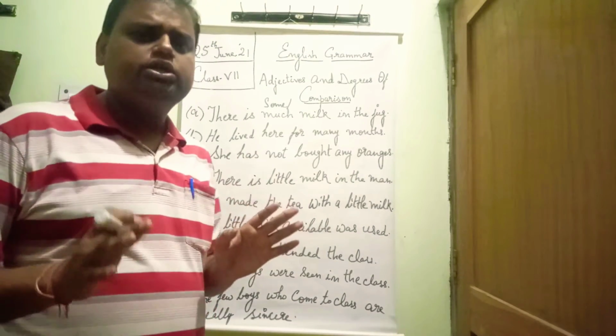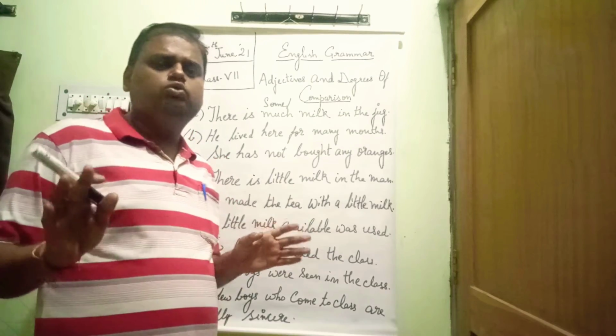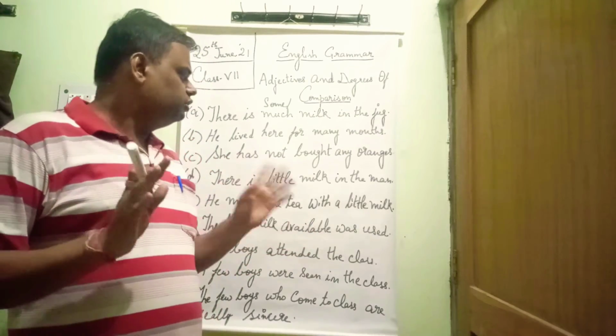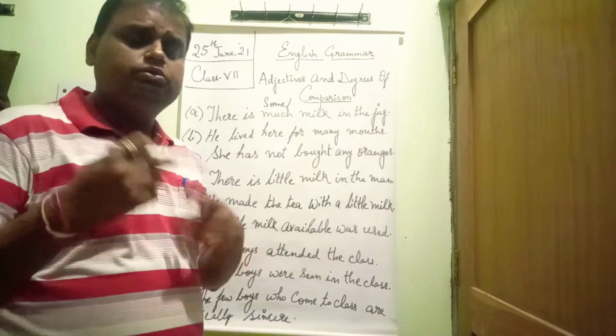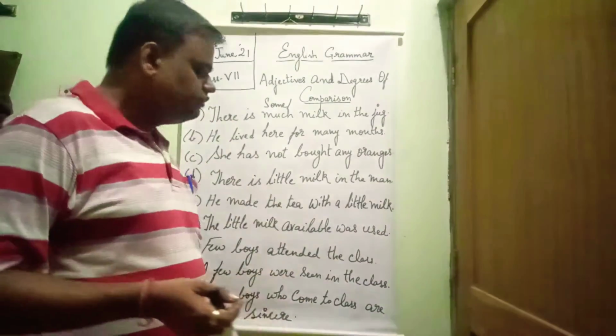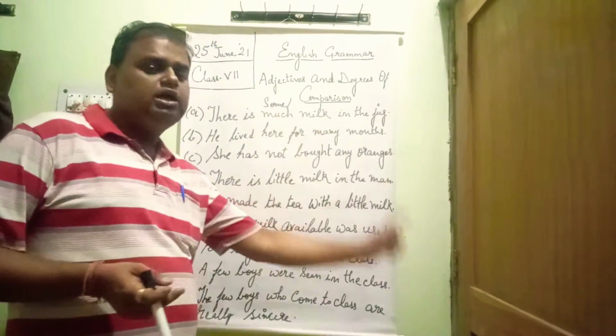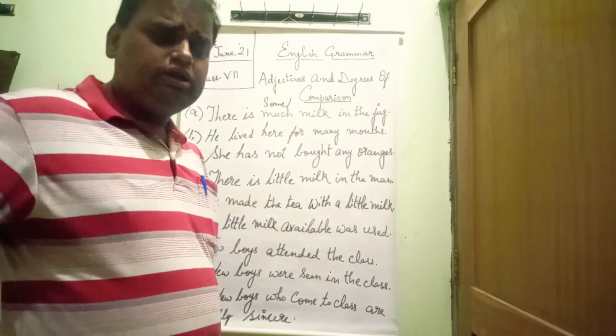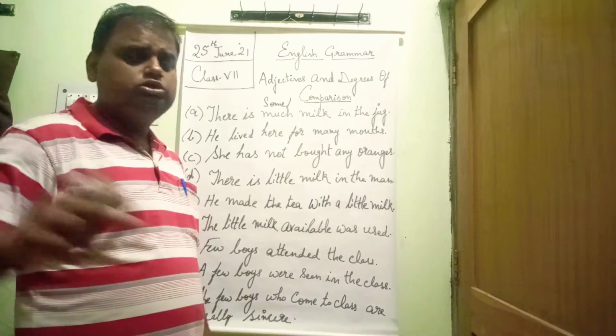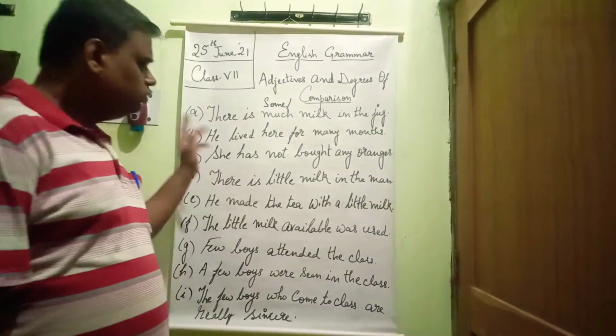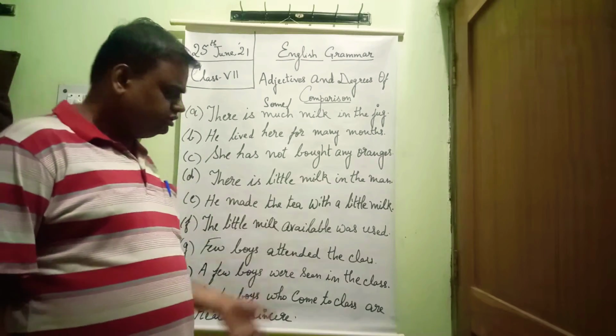If you want to study the rules, you can open the book and you can see the rules. But rules are not important here. We have to get the concept. So that is why I have taken some examples, and with the help of these examples, we will be clarifying the concept of rules that is given in the books also. So first of all, some sentences are there.